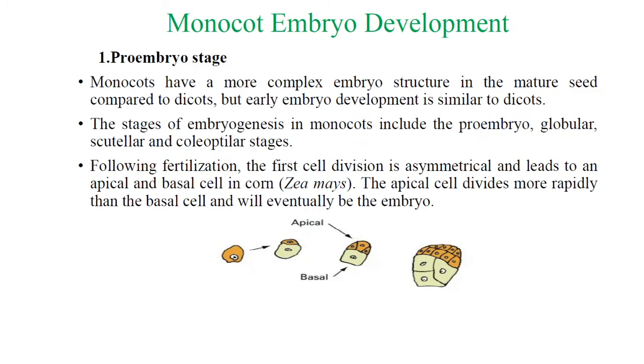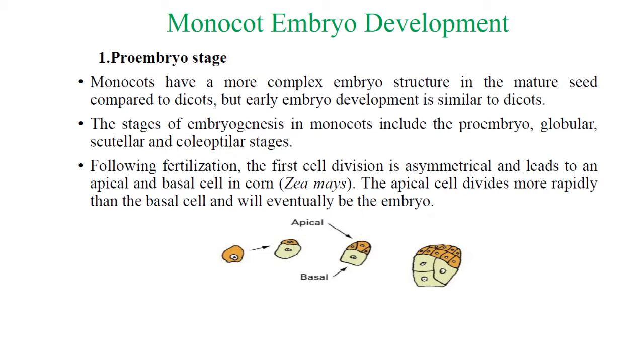Come to the monocot embryo development. Like the dicot embryo development, the monocot embryo development has different stages. The first stage is the pro-embryo cells. Monocots have a more complex embryo structure in the mature state compared to dicots, but early embryo development is similar.